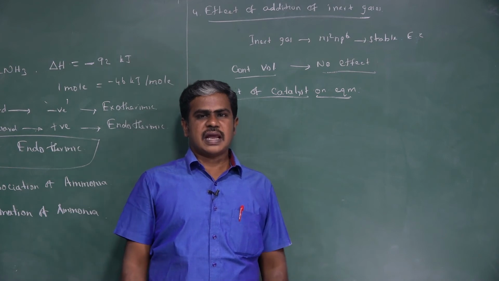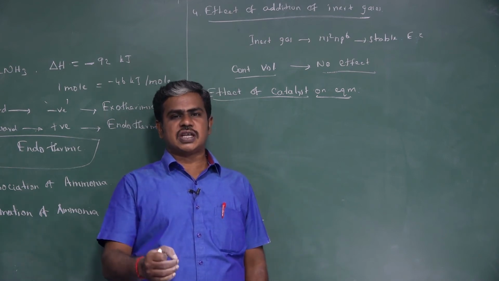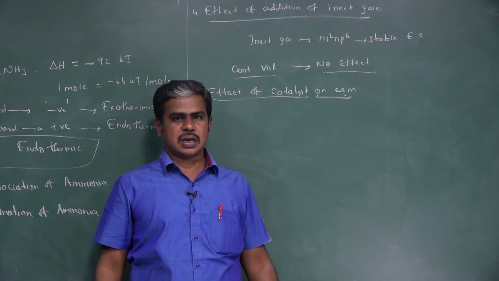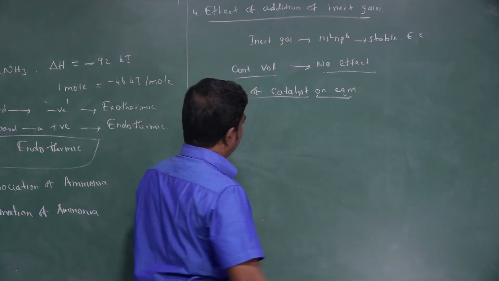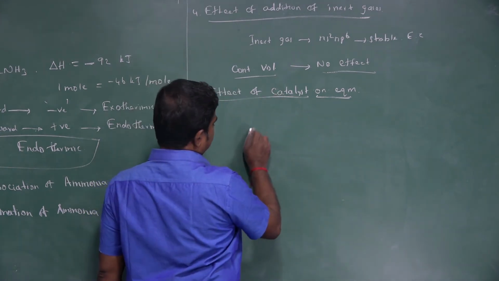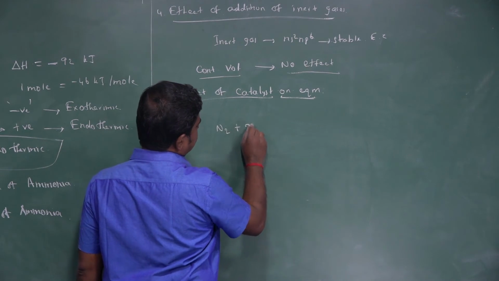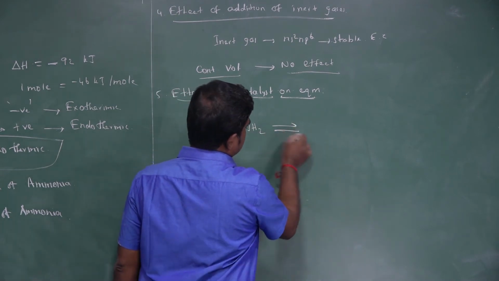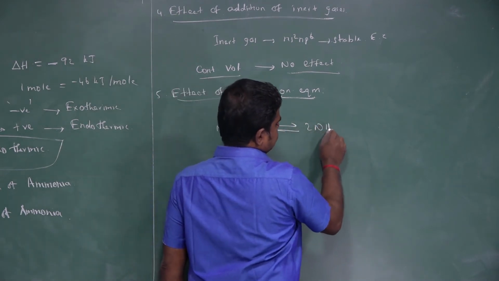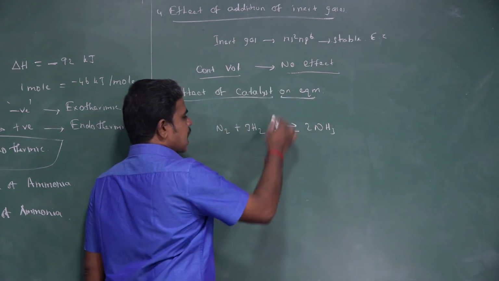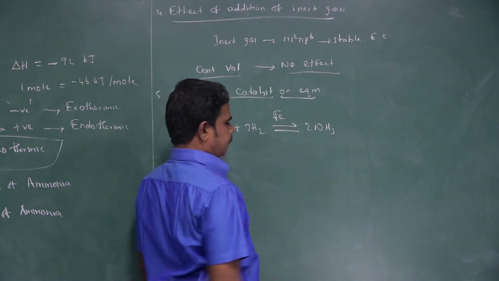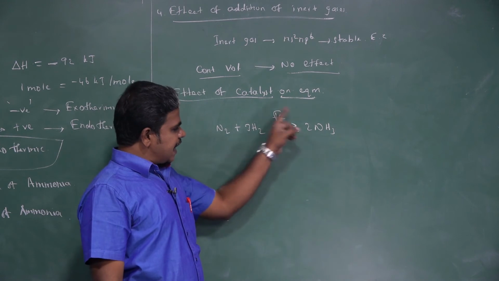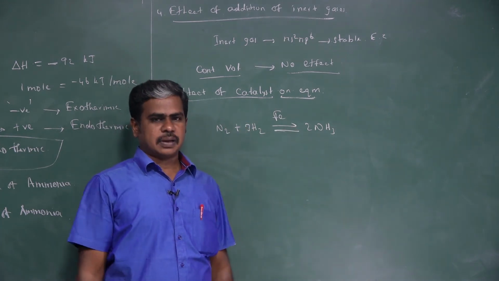For completion of the reaction, it remains unchanged in chemical composition and mass. Suppose we take N2 plus 3H2 in equilibrium with 2NH3. It is the Haber process and the catalyst is iron. While we are adding an iron catalyst, what will happen?